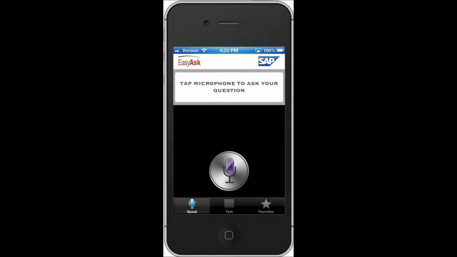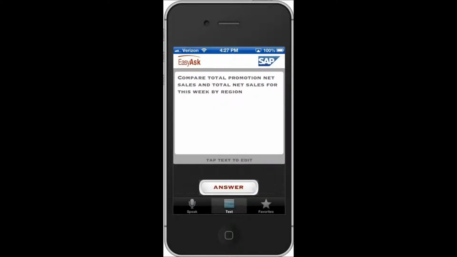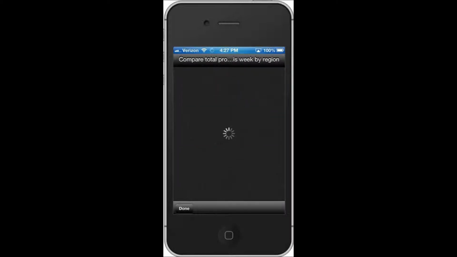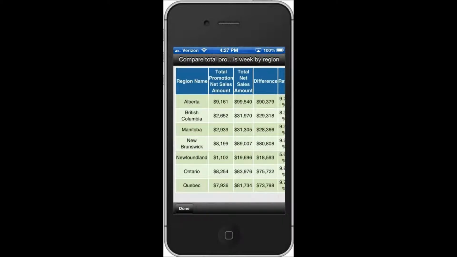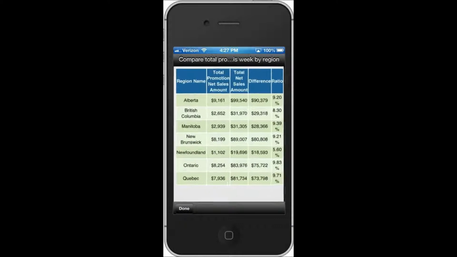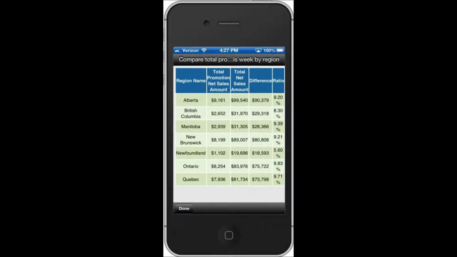Lastly, Patrick can check how promotions are influencing sales in his region and compare that to other regions by asking, "Compare total promotion net sales and total net sales for this week by region." The percentage column on the right shows the percentage of sales coming from promotions in each region.